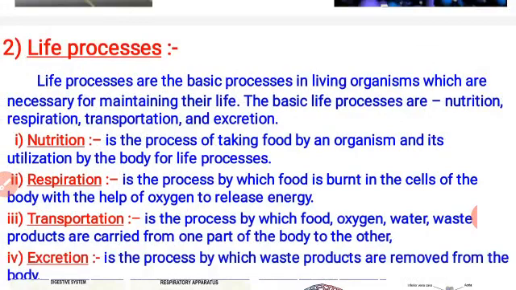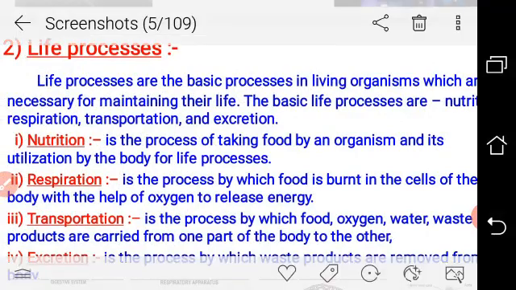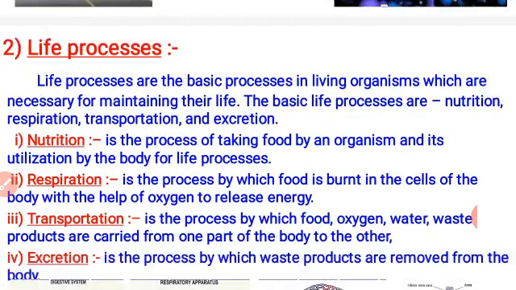Nutrition. You know very well that it is a part of life. Without it, we cannot survive. It is the process of taking food by an organism, and its utilization by the body for life processes. Usually it is related with food. You know very well that food has all the essential nutrients for body growth, and intake of food and utilizing this food for the body is the part of nutrition. So in the full description, we will study all the mechanisms, the digestion process, all the types of foods and all things present in this part.